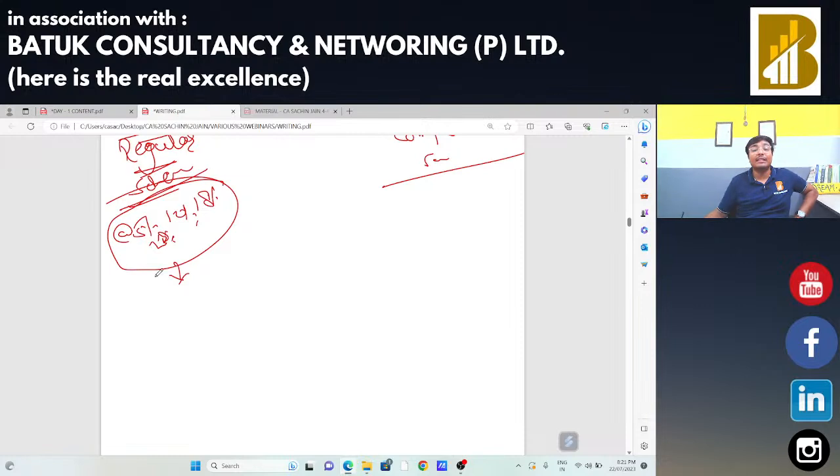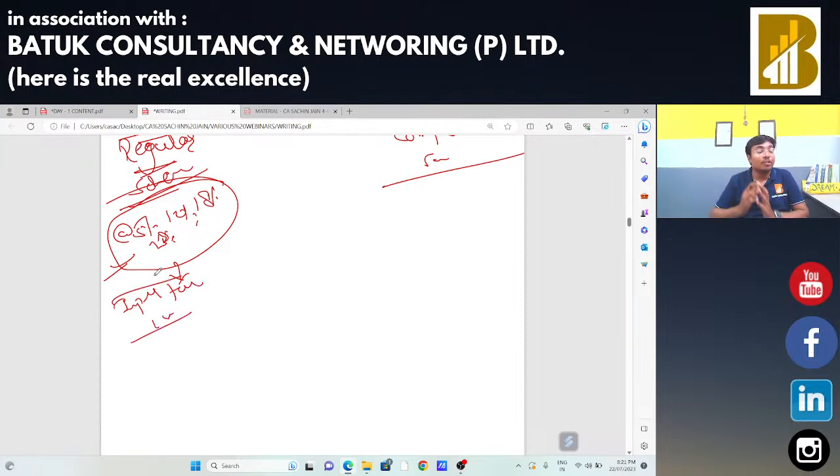And in that regular scheme the taxpayer is eligible to claim the input tax credit. Okay, I am a supplier and for supplying that particular product I had bought certain products, and on my buying there was certain GST charge. So in the regular scheme I am eligible to claim the input tax credit also. So I need to pay the taxes at a specified rate and I am eligible to claim the input tax credit.